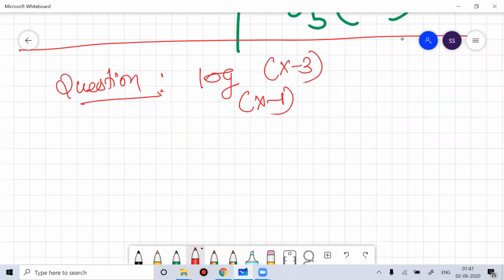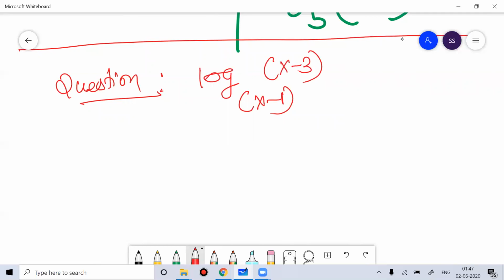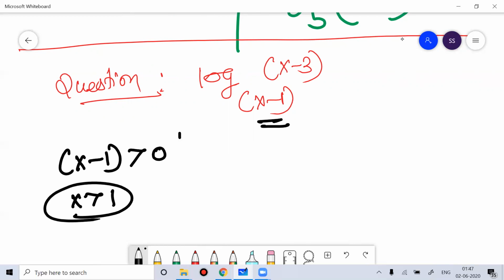So what values of x can you put in this equation? Suppose I ask you this question: log with base x minus 1 and argument x minus 3. So suggest a value of x. If you see this, you know that in log the base must be a positive number, so your x should be greater than 1.